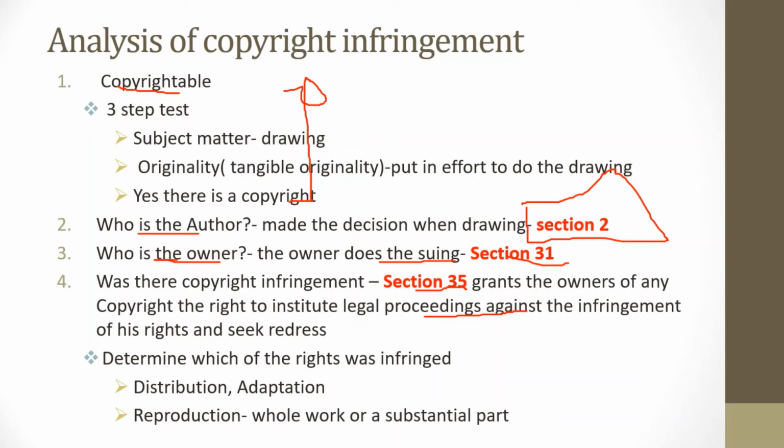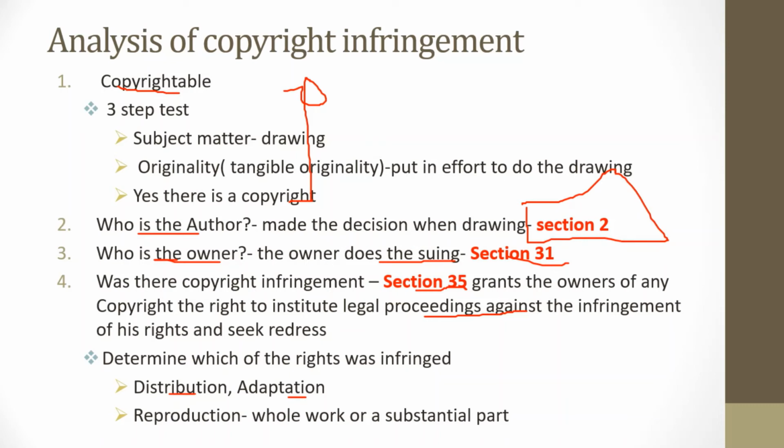The next thing you need to determine is which rights have been infringed. Remember, in the first video we talked about the rights of a copyright owner, and as a copyright owner you have a right to distribute your own work, you have a right to adaptation of your own work, and you have a right to reproduction of your own work. These words were defined in video 1, and we said that as far as adaptation is concerned, if you have written a book and someone is now acting a movie out of that book, they need your authority before they act a movie out of the book. So that's what we would call adaptation.